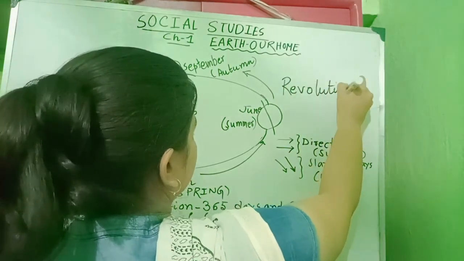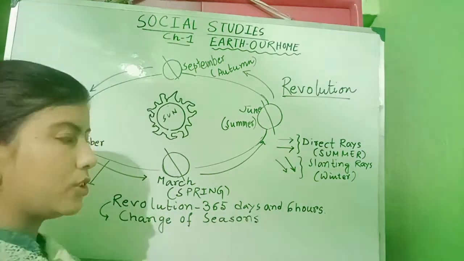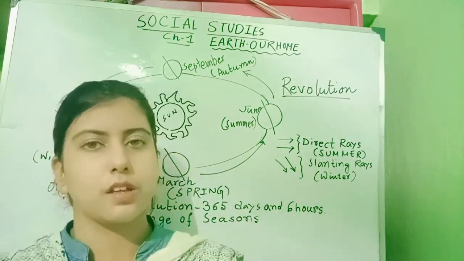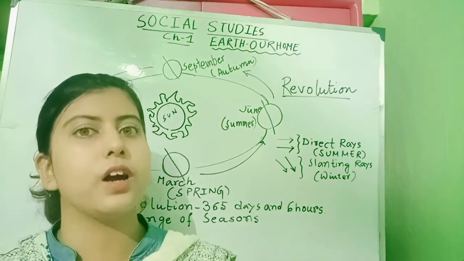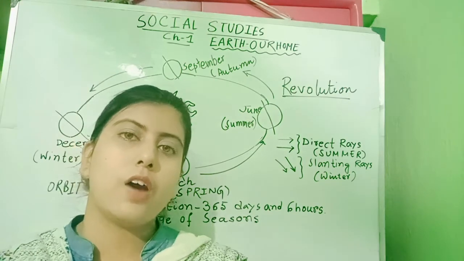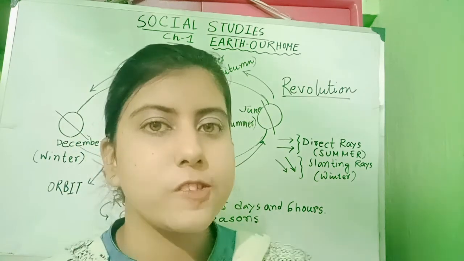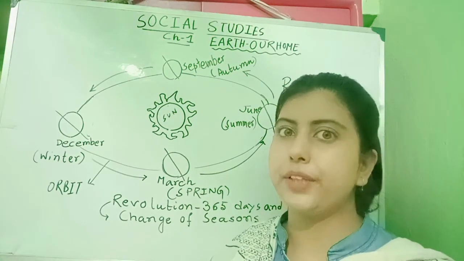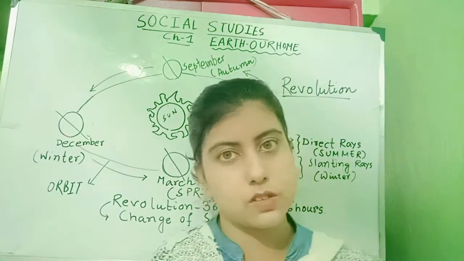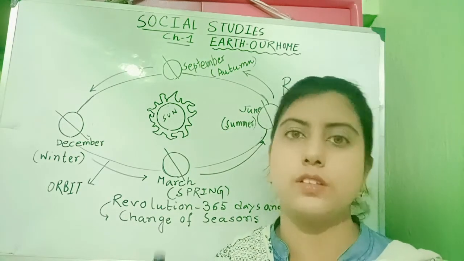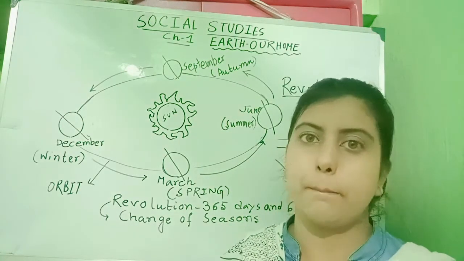Revolution. Children, while rotating around its axis, the earth is also moving around the sun. It is moving around the sun in a fixed path. In the solar system, I told you that there are 8 planets. Each of the 8 planets is moving around the sun in a fixed path.